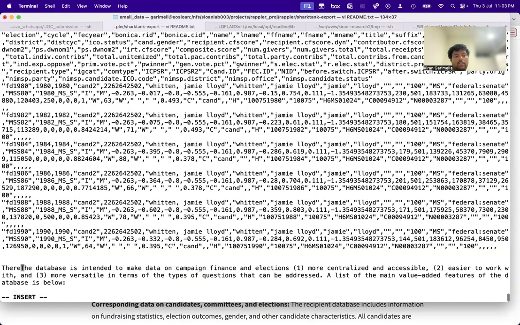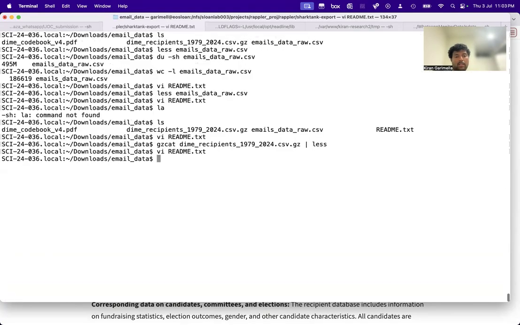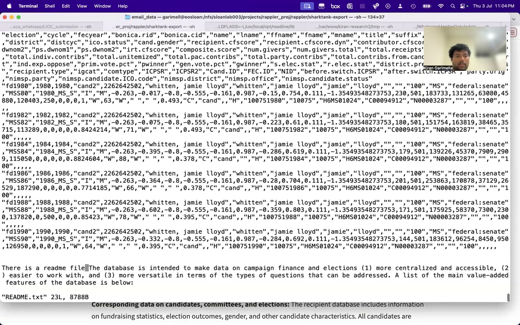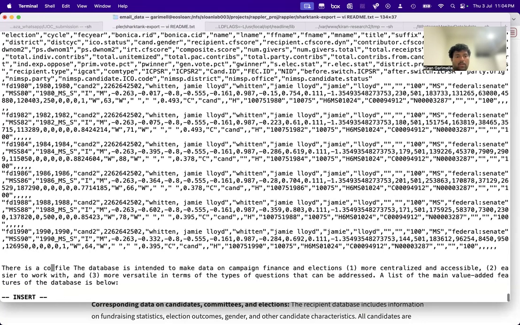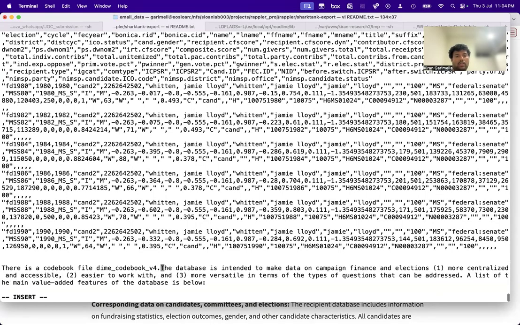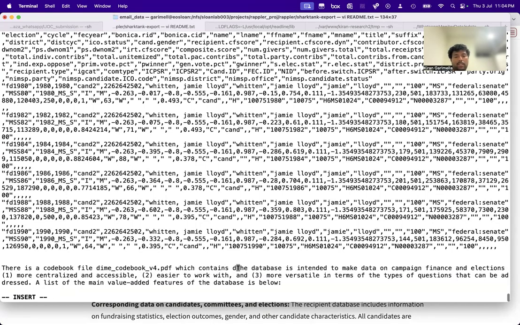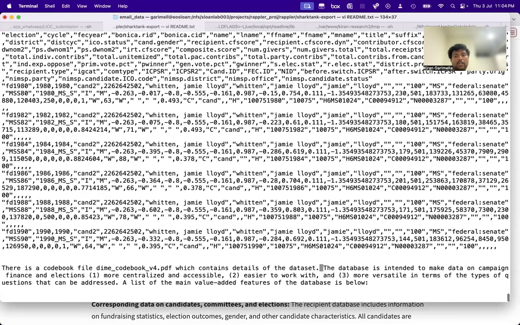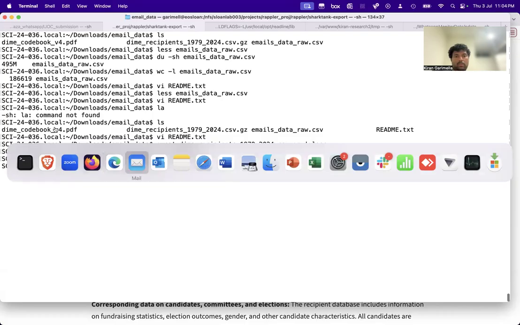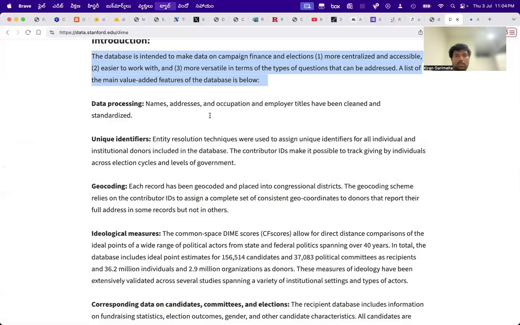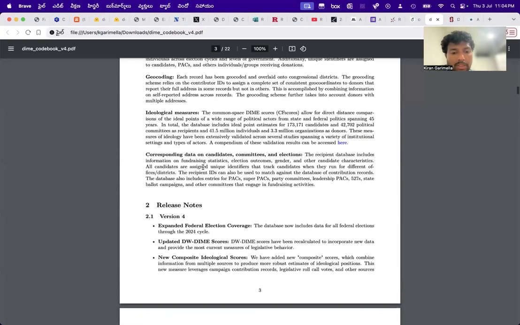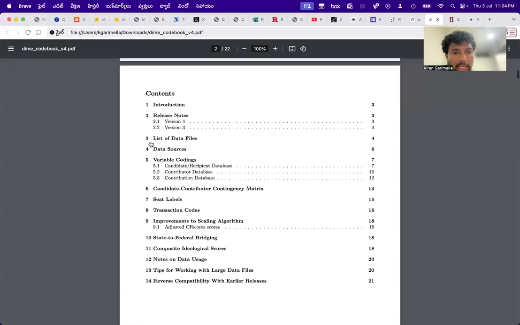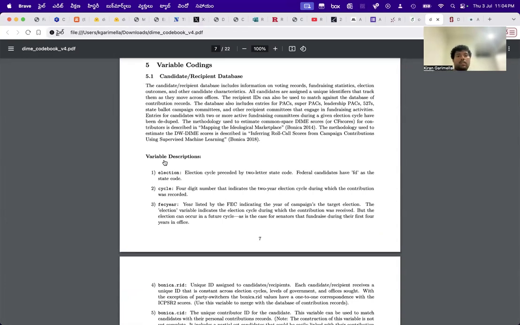There is a README file, which, let me call it the codebook file. There is a codebook file .pdf which contains details of the data set. Let me show you the codebook actually. I can go here. Yeah, this is the codebook. So basically, I want to tell it that this one, on page 7.